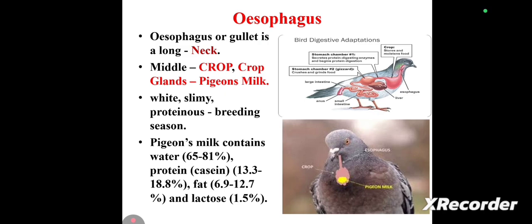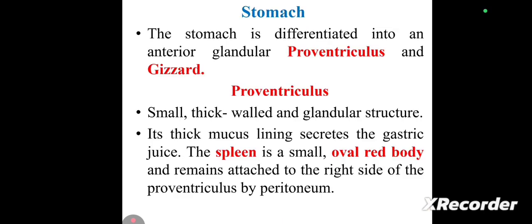Next to the pharynx is the esophagus, a very long neck-like portion. This esophagus is otherwise called the gullet. In the middle part of the esophagus, a significant structure is present, that is the crop. In this part, pigeon milk is stored in the crop area. Pigeon milk is a white, slimy, proteinaceous secretion in the breeding season. This milk contains water, protein, fat and lactose.